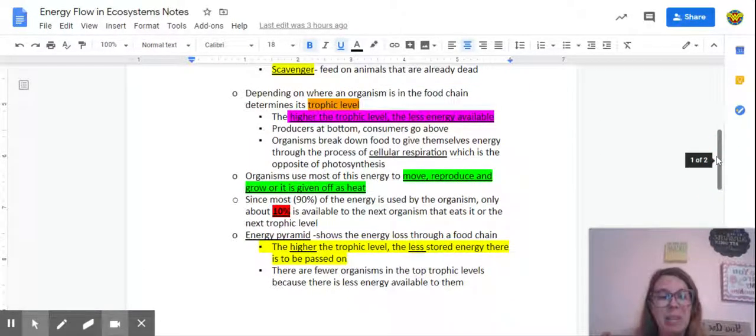This explains basic energy flow in ecosystems and the terms that you need to know to understand food chains, food webs, and energy.